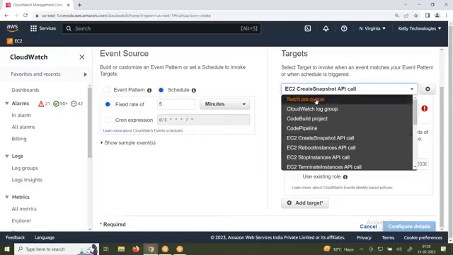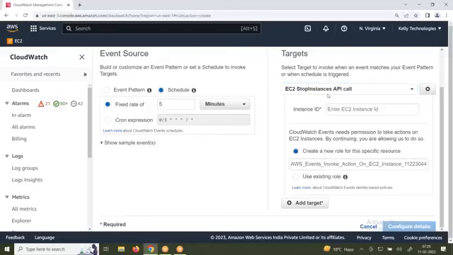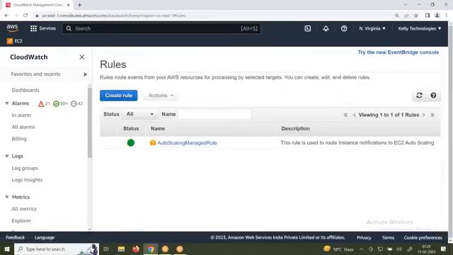Explore this one. Say I want to stop at 7:30. I can just mention 7:30 here, and go and specify an EC2 instance, or you can specify star. It will stop at a certain time. They have provided this very well. Take advantage of that. Clear?